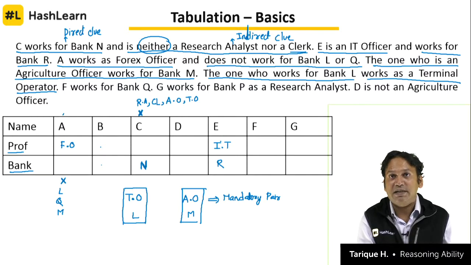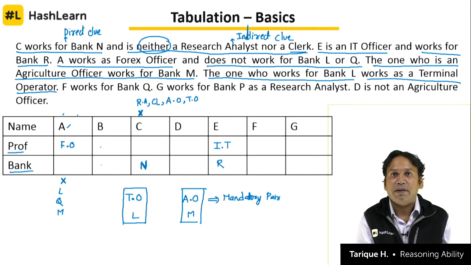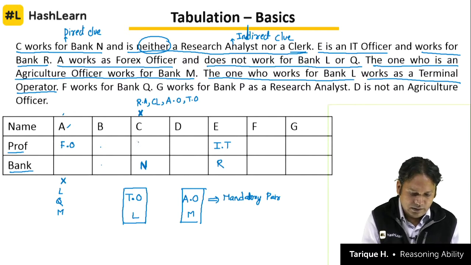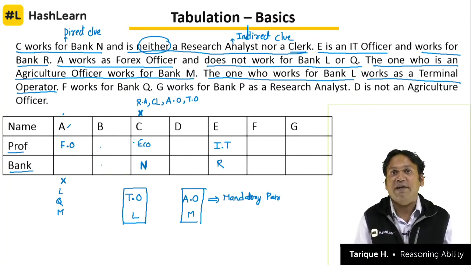Why? Because E is the IT officer. And C is not the forex officer because A is the forex officer. Who is the forex officer? A. 4 plus 2, 6 cancelled. What is the only profession left now that C can take? That is, C is the economist. C can be the economist because 6 options out of 7 we have cancelled. So we get to know what is the profession of C.